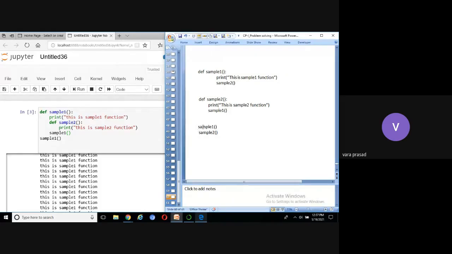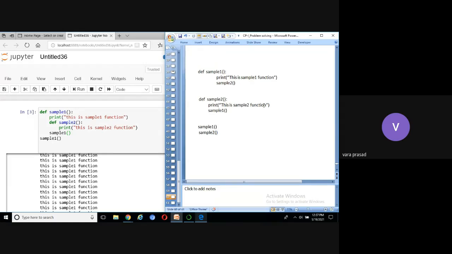Then this call is executed, and the control goes to the sample1 definition. This is the sample1 function. Then it goes to the call of sample2, so it goes to the sample2 definition. This is the sample2 function. Again, it goes to the statement calling sample1, and control goes to the definition again.